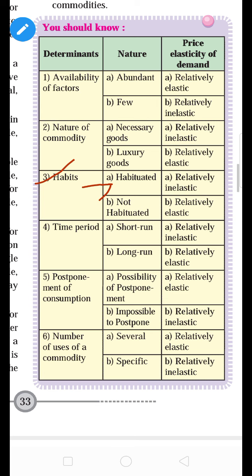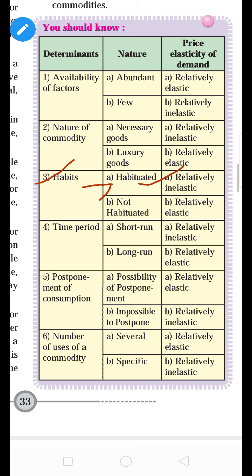Okay, habitual good, because if the drunkard observes that the price of alcohol increases, he cannot stop drinking the alcohol because he is an addicted person, and alcohol is a habitual good. So demand will remain the same at that time, but only the price of alcohol will increase. So it is called relatively inelastic demand.